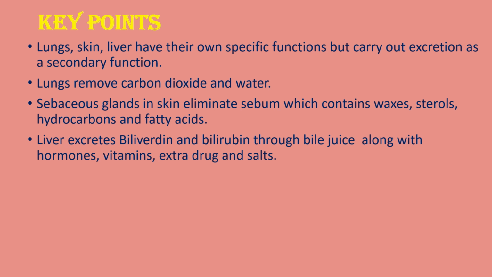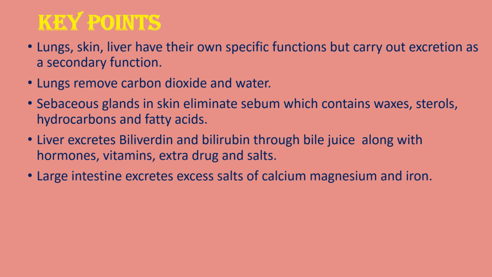Liver excretes biliverdin and bilirubin through bile juice along with hormones, vitamins, extra drugs and salts. Large intestine excretes the excess salts of magnesium, calcium and iron.